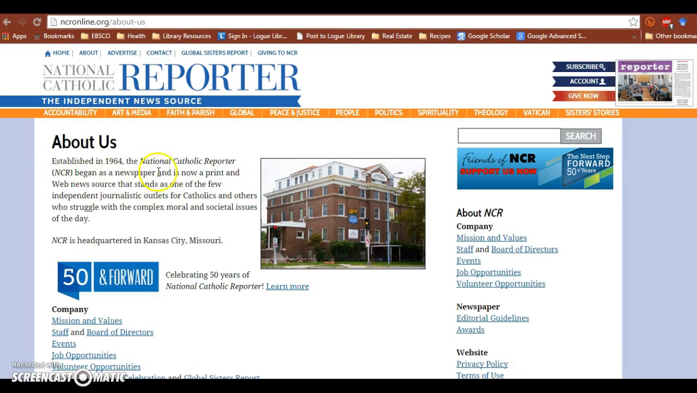And so right here, a little paragraph mentions that the National Catholic Reporter began as a newspaper and is now in print and online as a news resource. It's an independent journalistic resource for Catholics and others who struggle with the complex moral and societal issues of the day. It says here that it's headquartered in Kansas City, Missouri in the United States of America, but they do have a global presence, including, of course, coverage of the Vatican over here, but there is a link here to look at their global resources.